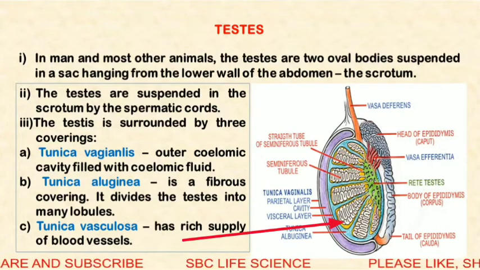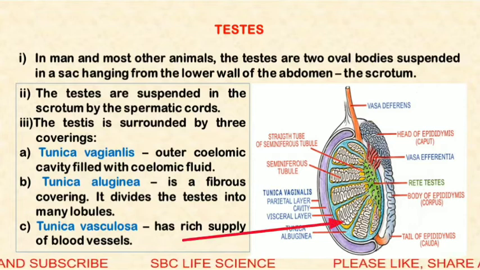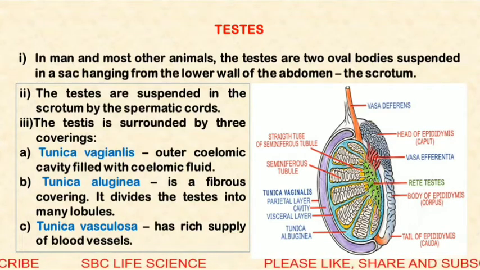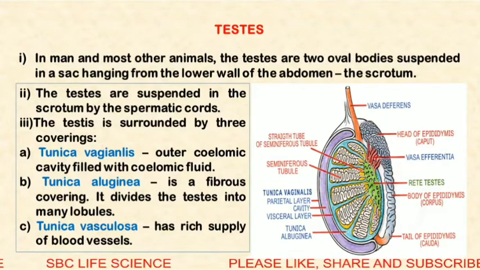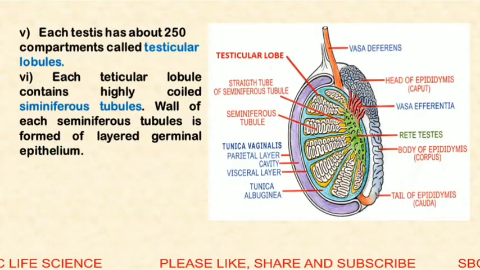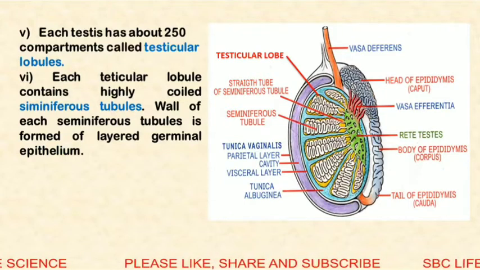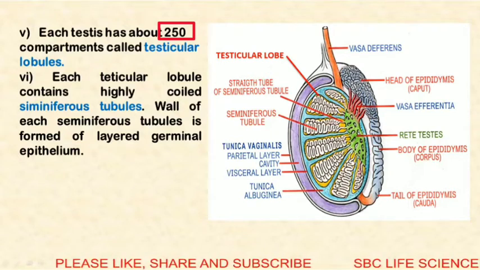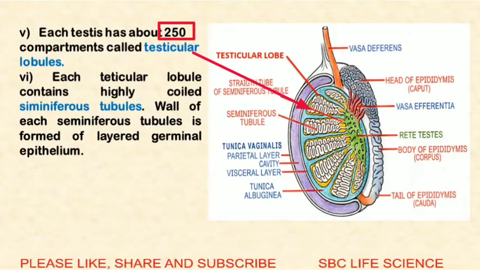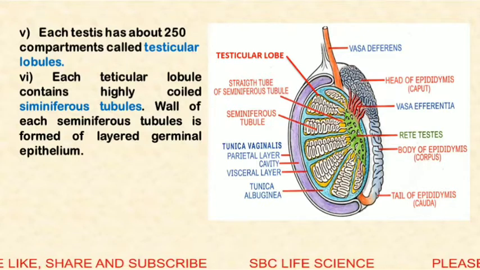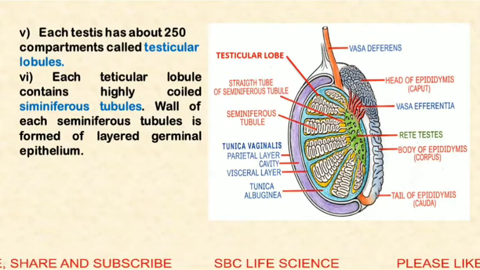Next is the tunica vasculosa. Tunica vasculosa is the vascular supply, or the blood vessels, which are present around these lobules. This testis is divided into many smaller compartments called testicular lobules, and there are about 250 lobules present inside each testis.